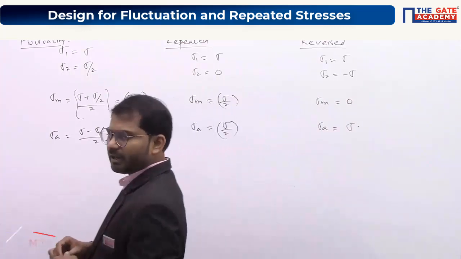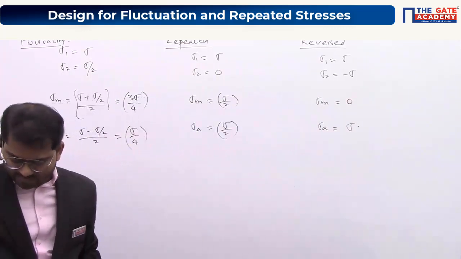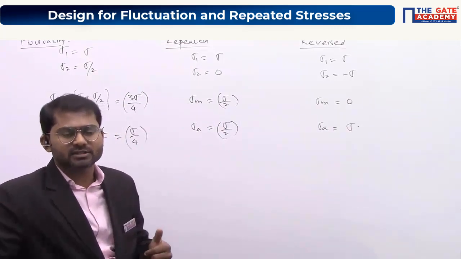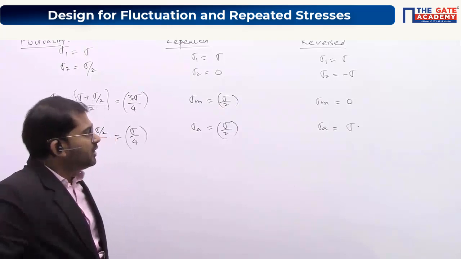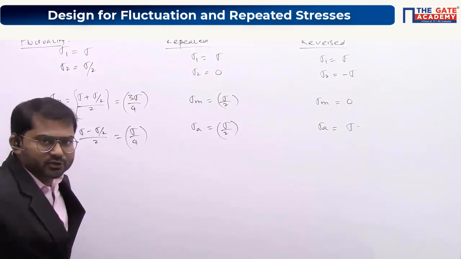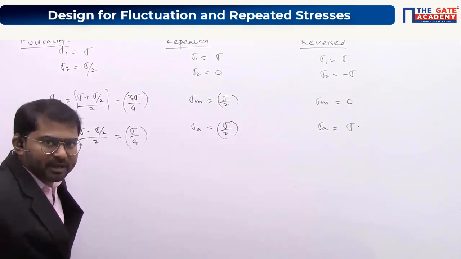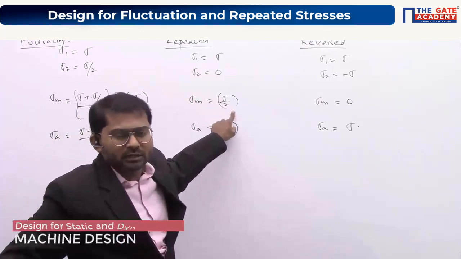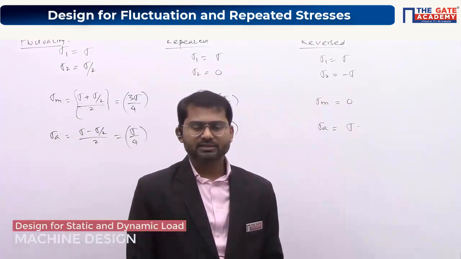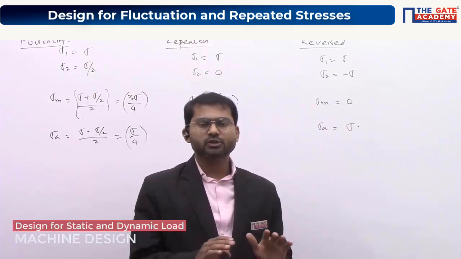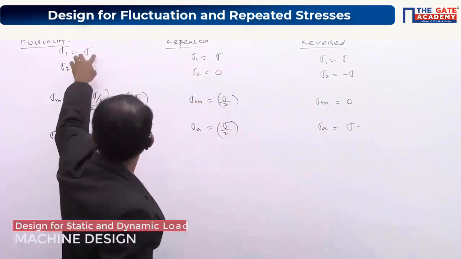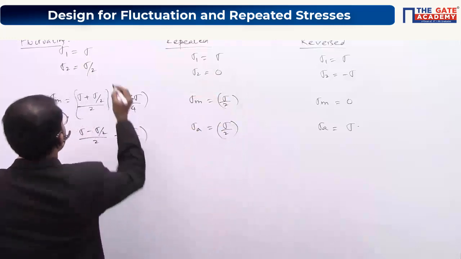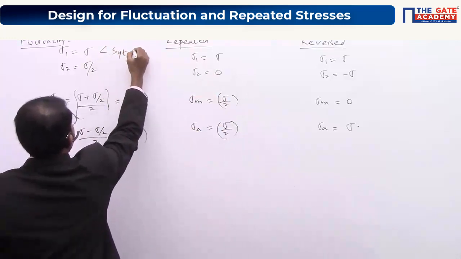Understand? Now everybody look here and understand why reverse stress is more dangerous. Why do we decide reverse stress are more dangerous? Okay. First of all, let's compare sigma mean values. Sigma mean values, if we compare, this is 3 sigma by 4, this is sigma by 2, this is 0 here. Understand? So first of all, if a metal should not fail means this sigma value should be less than strength of the material. The sigma value should be less than SYT or SUT.